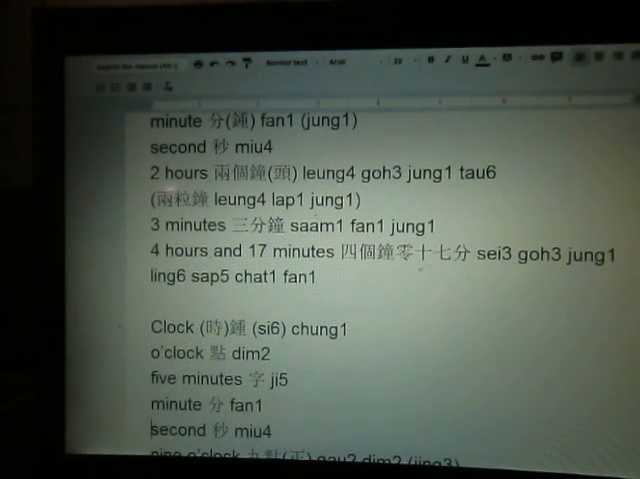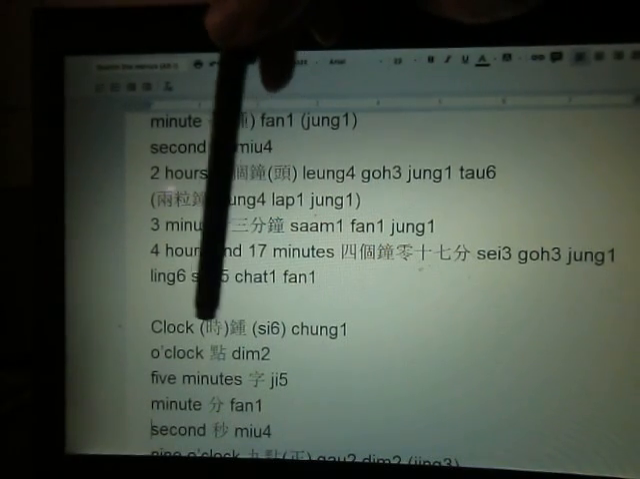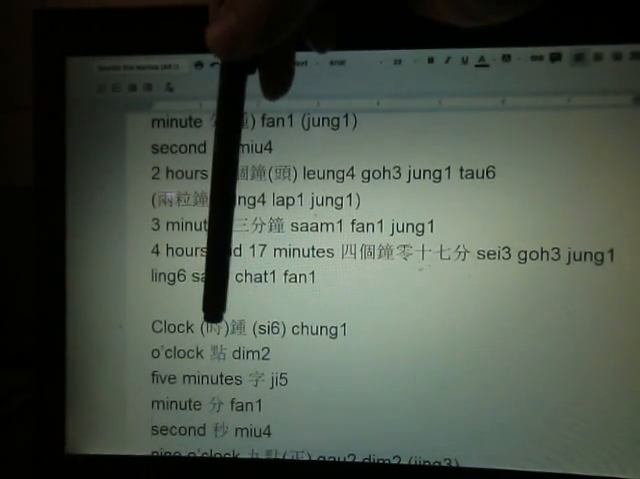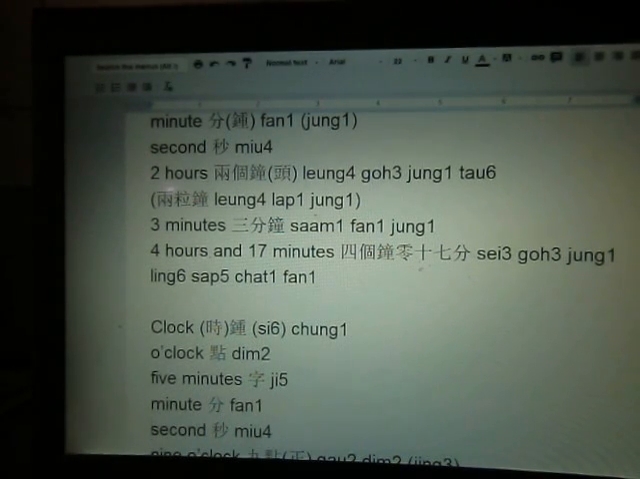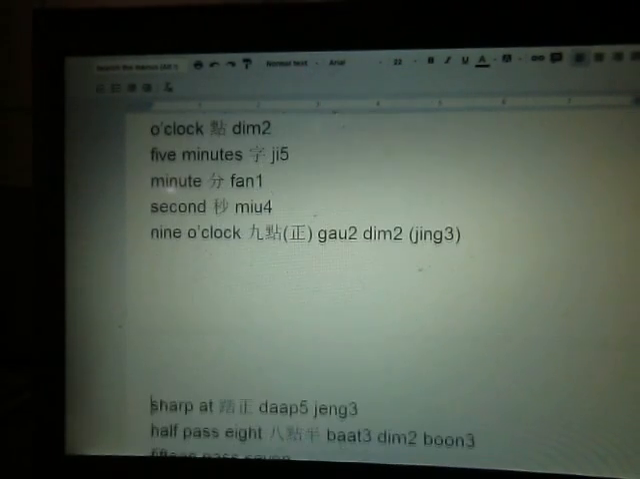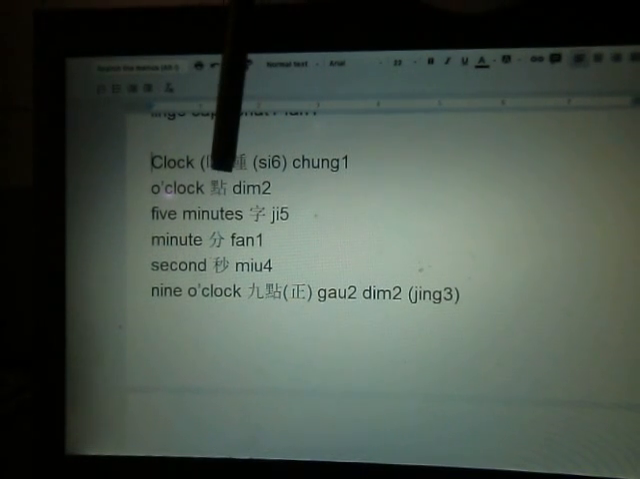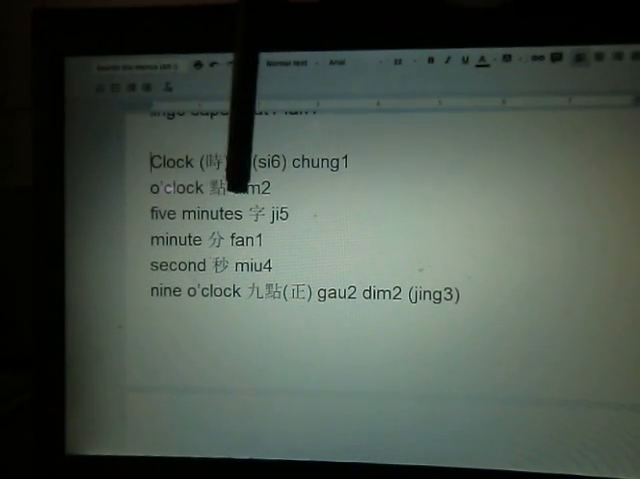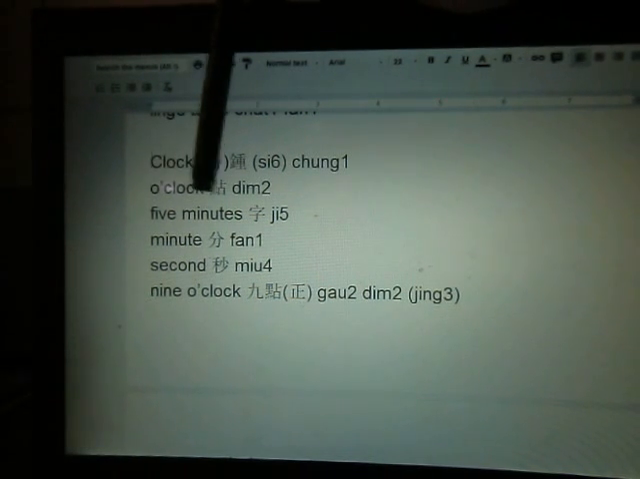And then we have clock. How do you read the clock? Well, clock in Cantonese is just 鐘 or 時鐘, where 時 is hour. And how do you say o'clock, 4 o'clock, 3 o'clock, and so on? We say 點. So o'clock is 點, 幾點, what o'clock?